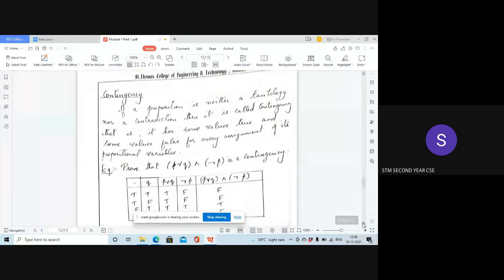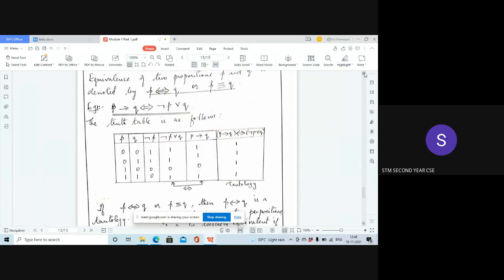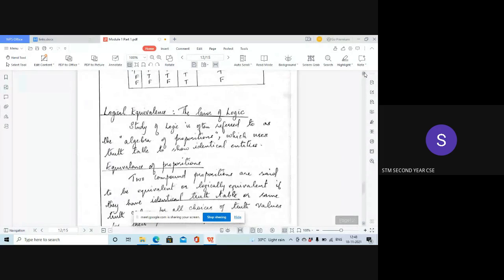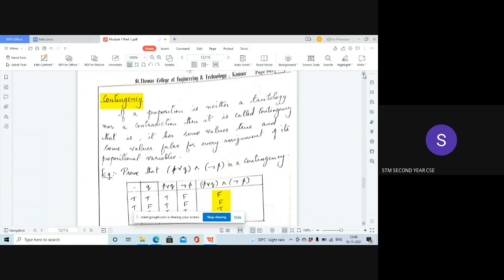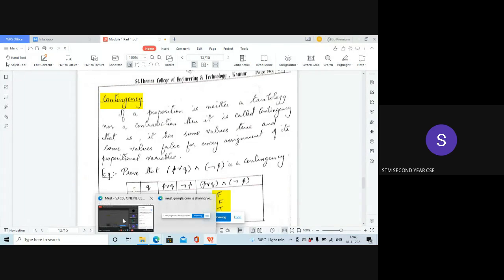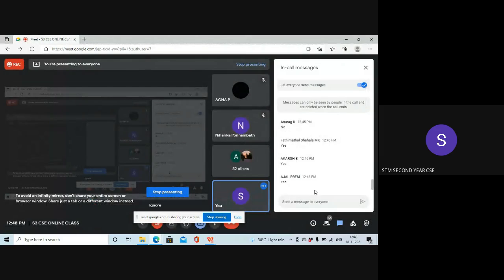Then another term associated with it is contingency. Now, what is contingency? If a proposition is a mix of both true and false, then it is called contingency. Earlier we said if everything is true, then it is tautology. If everything is false, then it is contradiction. If it is a mix of true and false, then it is called a contingency. Did you understand the difference between tautology, contradiction, and contingency?